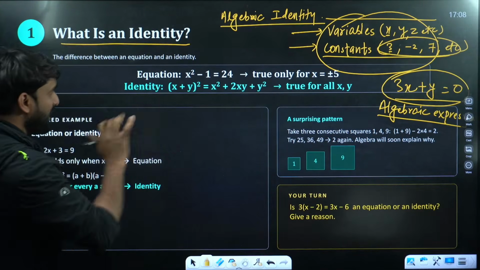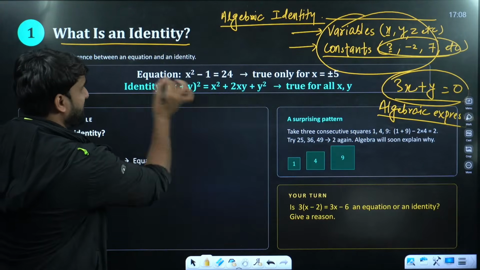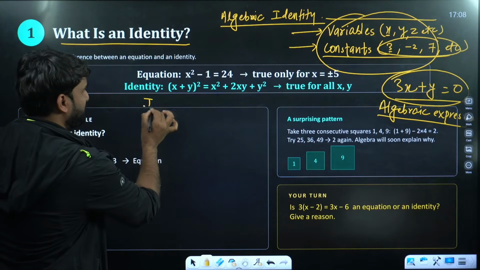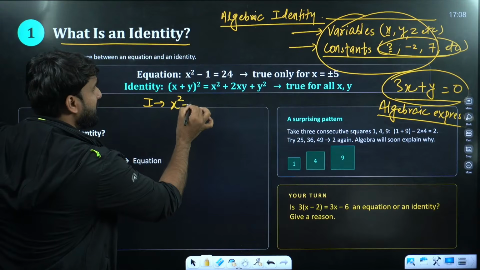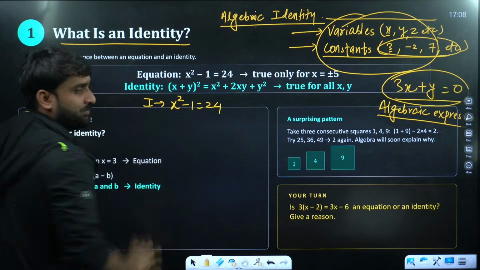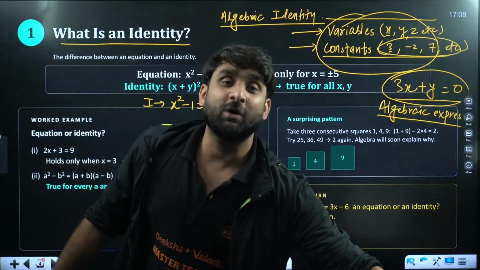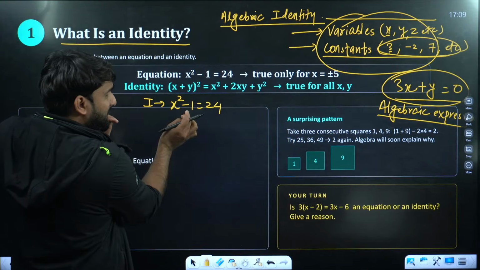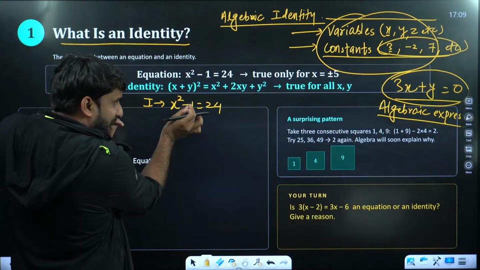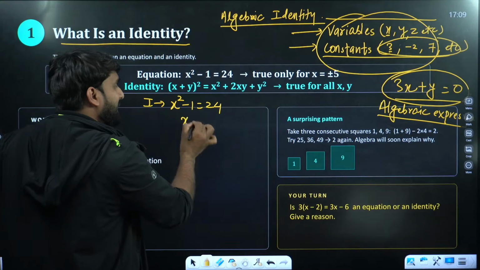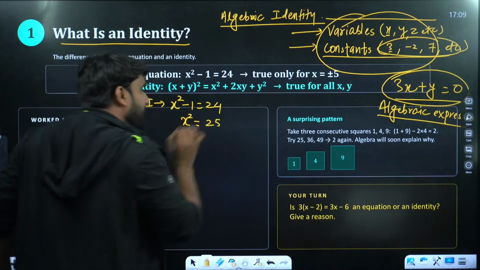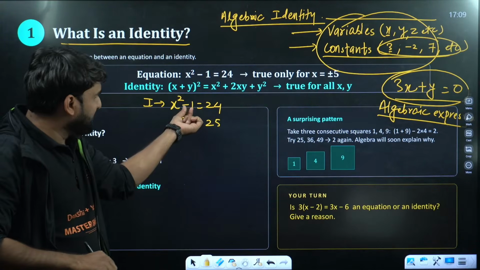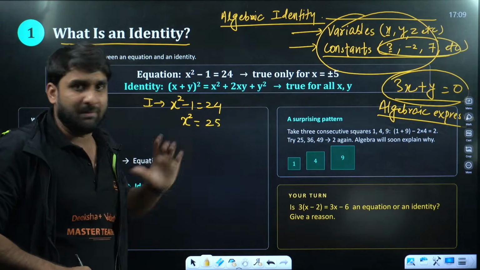If you can see here, in the first case, this equation: x square minus 1 is equal to 24. Now my dear champion, if we bring this minus 1 to that side, we can write x square is equal to 25, because 24 will become 25.